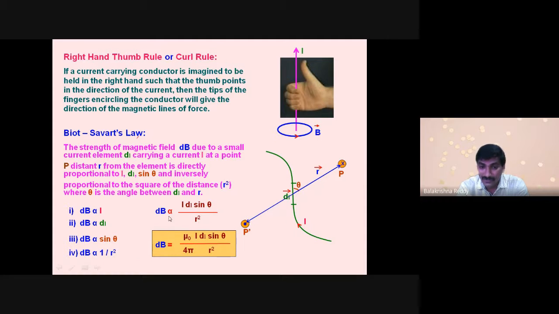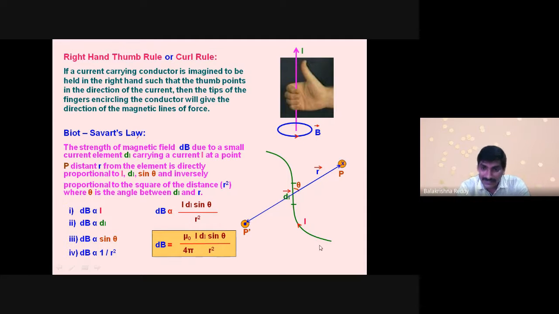Okay, so this gives mu naught by 4 pi. 4 pi is obviously a constant, whereas mu naught by 4 pi is equal to 10 to the power of minus 7. This is exactly the Biot-Savart law.